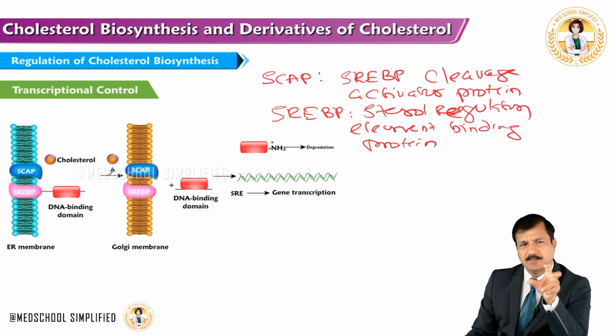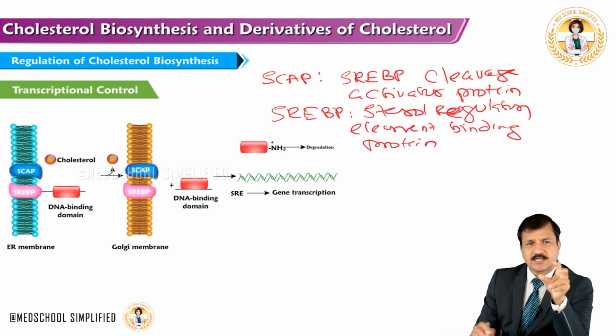SREBP is a sterol regulatory element binding protein. It has got an N-terminal DNA binding domain as it is shown here in the figure. And this SREBP is a secretory protein, so that's why it is synthesized and is there over the endoplasmic reticular membrane, ready to move on to the Golgi complex. In the Golgi complex, we have S1P and S2P, that is site 1 protease and site 2 protease.